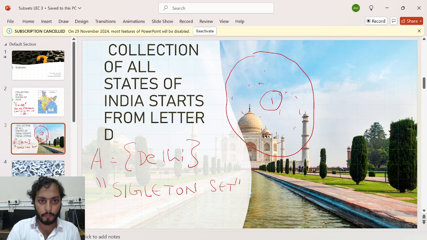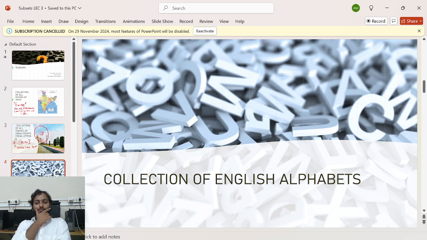Just hold a second, let me come to my next example. My next collection is the collection of all English alphabets. Is it a well defined collection? Yes, it is. The number of elements in this collection may be 26. I don't know how many English alphabets there are, maybe 26, 27. A, B, C, and so on to Z. The 26 English alphabets. It's a well defined collection.